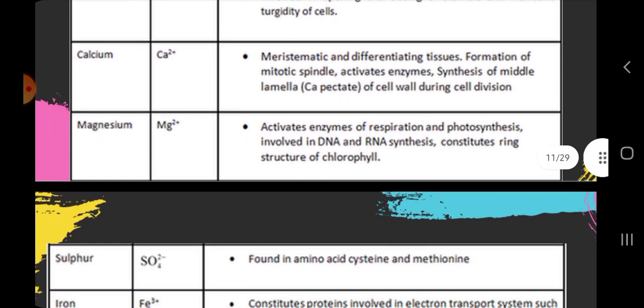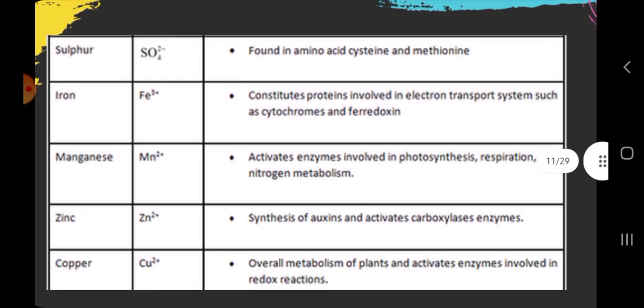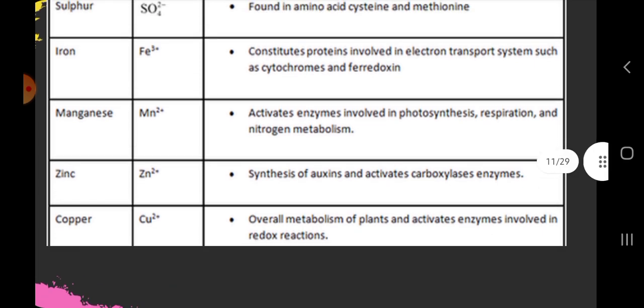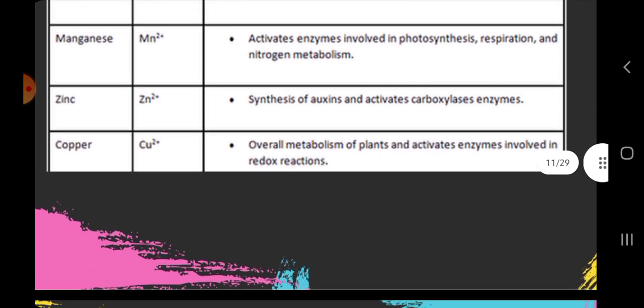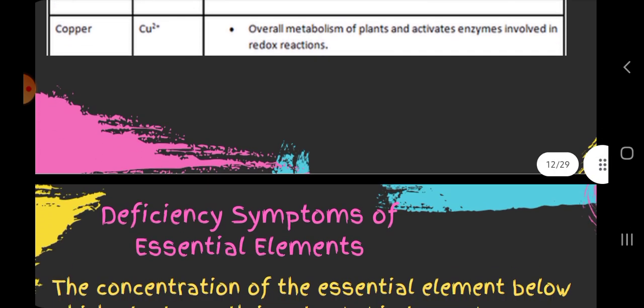Magnesium activates enzymes of respiration and photosynthesis. Sulfur is found in amino acids, and iron constitutes proteins involved in the electron transport system. Manganese activates enzymes involved in photosynthesis, respiration and nitrogen metabolism. Zinc is needed for synthesis of auxins and activates carboxylase enzyme. Copper is involved in the overall metabolism of plants and activates enzymes involved in redox reactions.